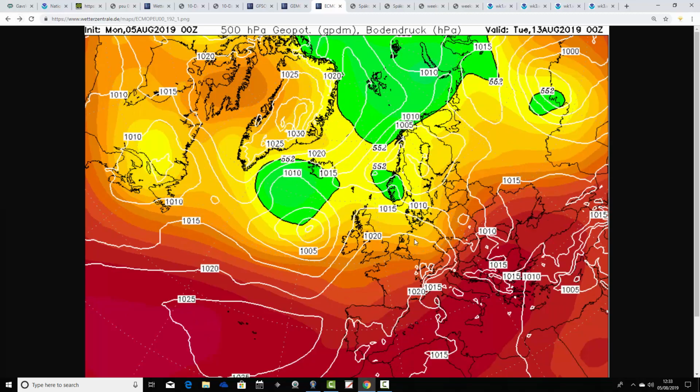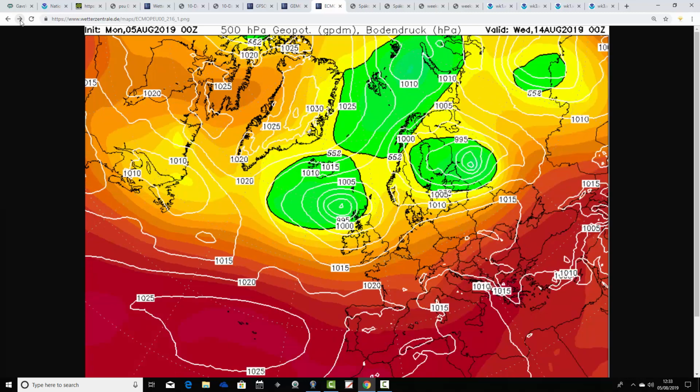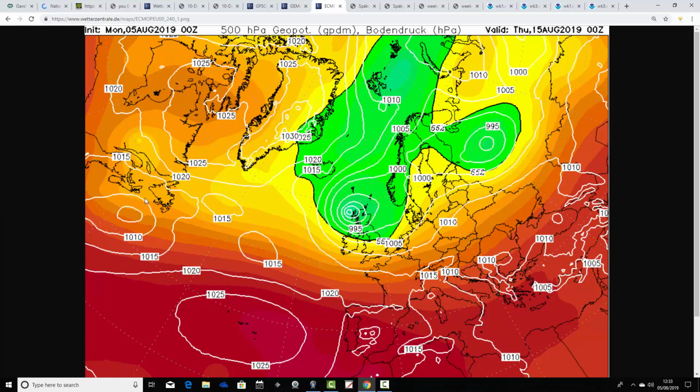Again, there's that little transient bump of high pressure trying to build up from the southwest on Tuesday, 13th of August, but it's very quickly flattened off as this next low rolls in over the top of it from off the Atlantic, and that becomes quite a significant feature by day 10 actually. Again, looking rather autumnal. I think the central pressure with that one is possibly going down to something like 985 millibars, maybe 980 even, to the northwest of Scotland.